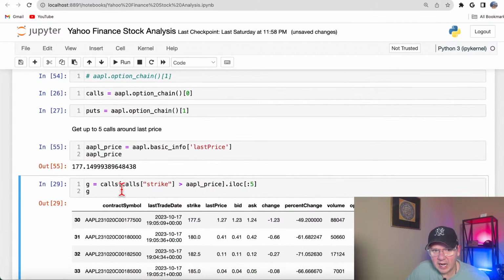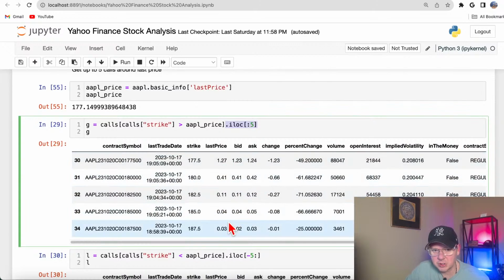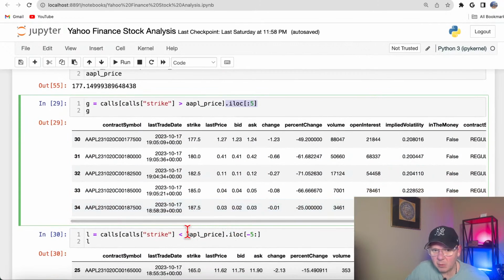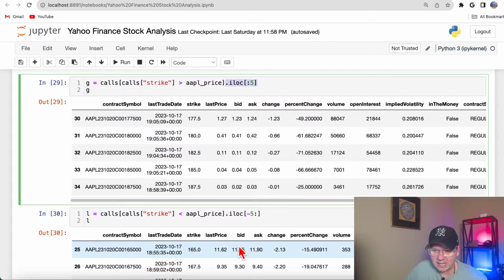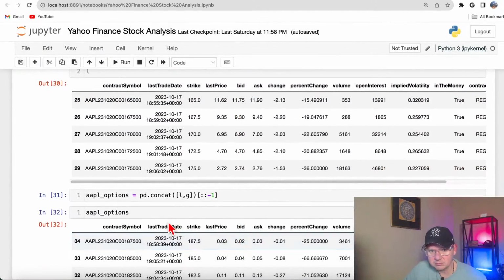And then I filter calls against this price, and I slice the first 5 rows. That's what I'm doing, right? Then I get the next ones that would be under that closing price, and again I'm slicing the next 5 items. Then I just concatenate these two.